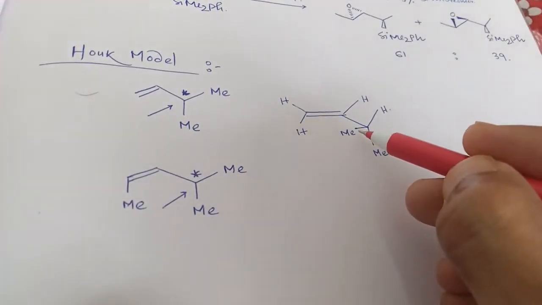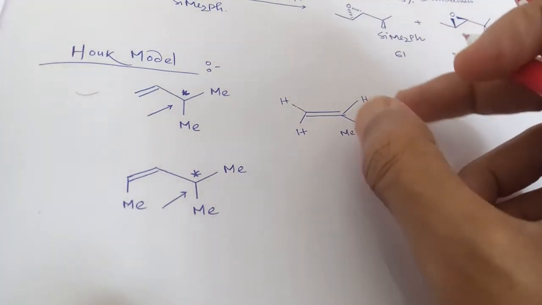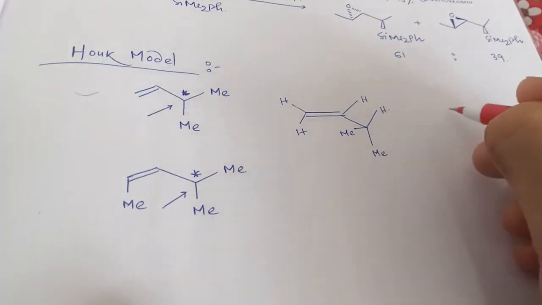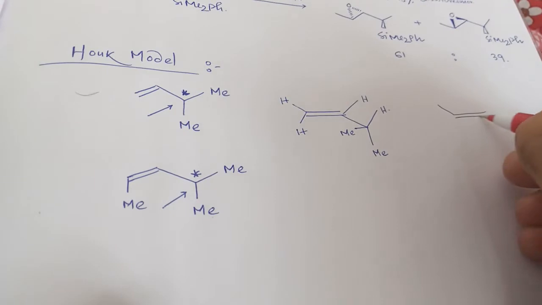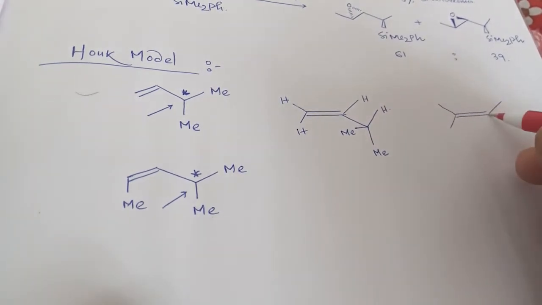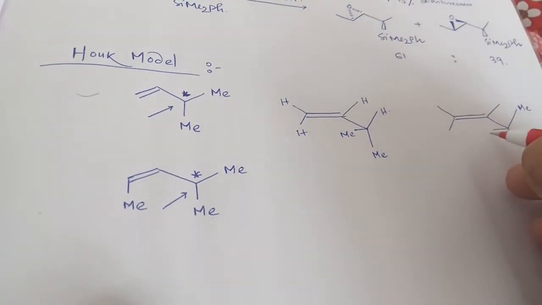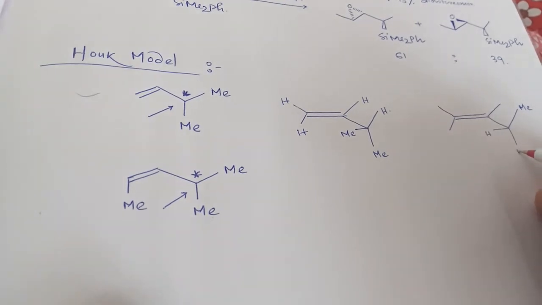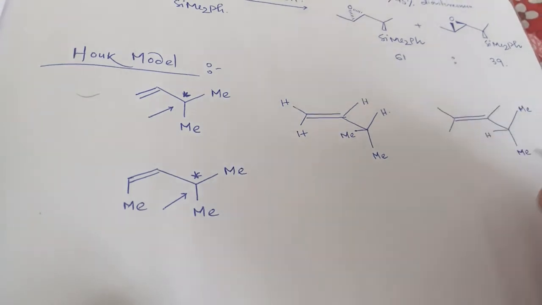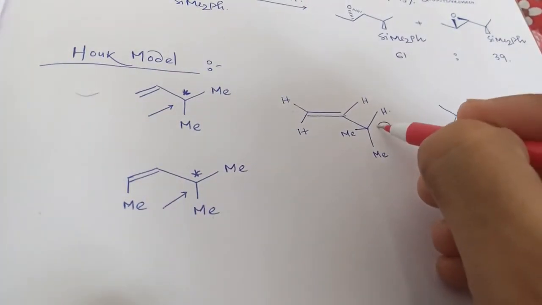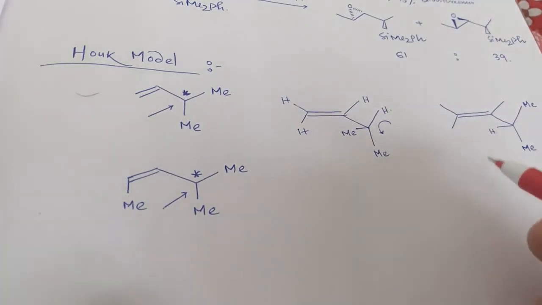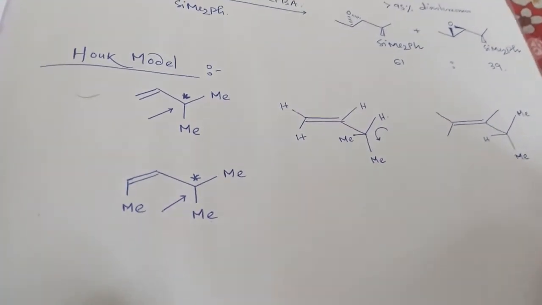This is one conformation, and if you rotate this bond in an anti-clockwise fashion, it will look like this.